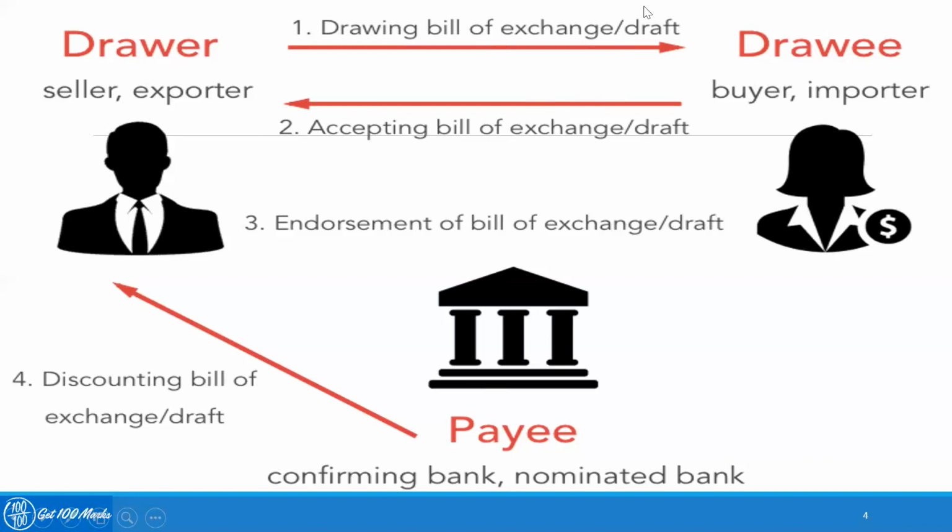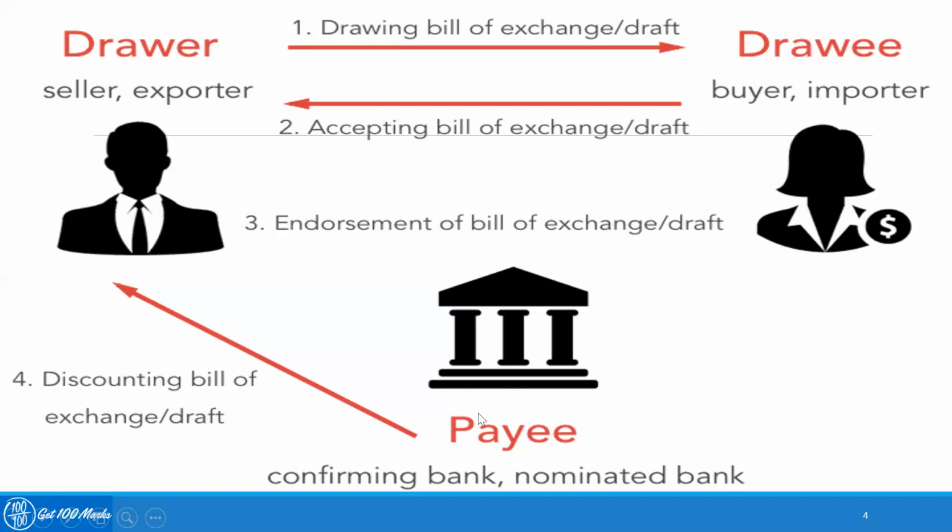Suppose the bill of exchange states that payment will be made in a period of 2 months, and the drawer does not want to wait for 2 months, then obviously he can discount that bill with the payee bank, that is, the bank in which he has an account. So this bank will accept the bill of exchange and get it discounted for the customer before the due date of 2 months. And for that, the bank charges a commission or discounts the bill at a certain percentage, which is known as the bill of exchange discounting process.